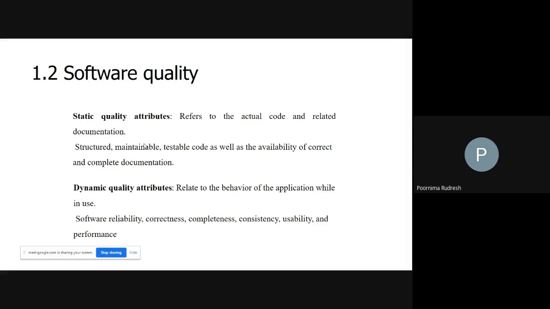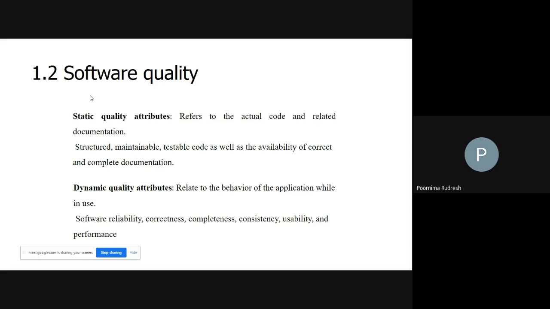Software quality is a multi-dimensional quantity, and it is measurable. Understood? So now let us see the quality attributes of software quality.